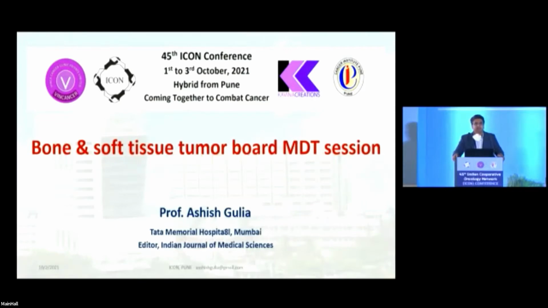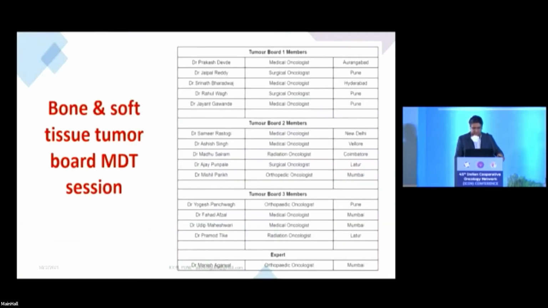So for the next 40 minutes or so, we're going to discuss a very interesting case of a bone tumor, which is actually a real case. It is not a hypothetical case, and how it went on and how we managed. Dr. Parekh and Dr. Sachin have given me a very unique scenario to tackle, and my friends here, I'm sure, will give you a lot of insight into the real-time scenario, how we manage these patients.